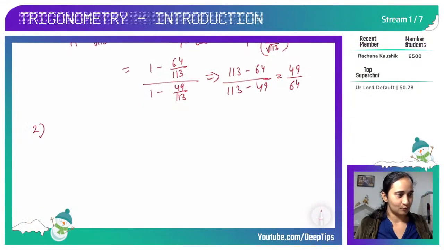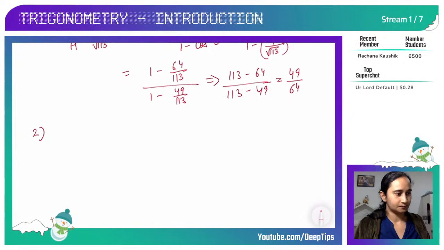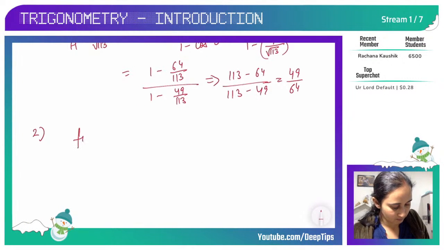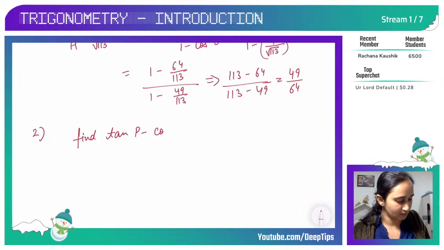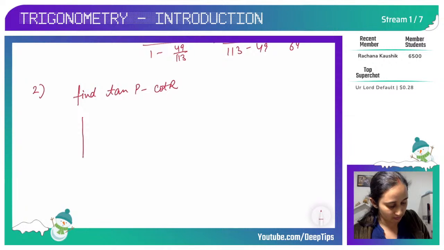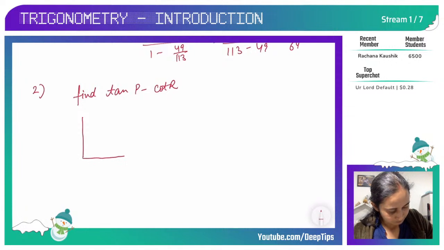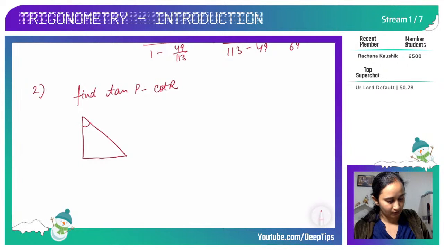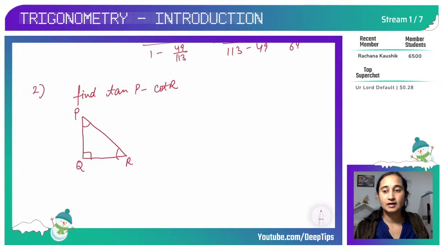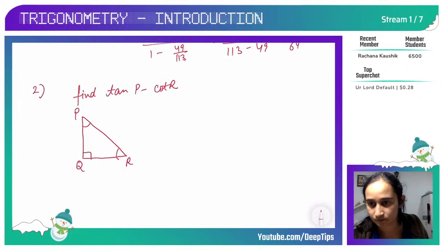Okay. So the next question is, find tan P minus cot R. In this question we are also given a triangle. We have a triangle here with angles P, R, and Q: P here, R here, and Q here. And this triangle is right angled at Q.